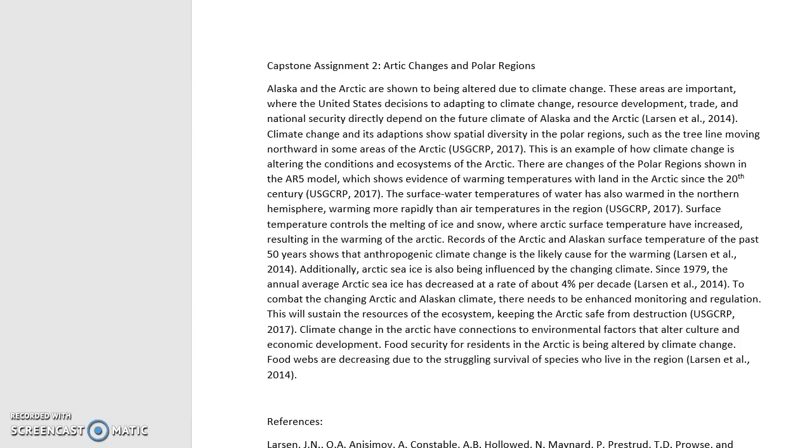Climate change and the Arctic have connections to environmental factors that alter culture and economic development. Food security for residents in the Arctic is being altered by climate change. Food webs are decreasing due to the struggling survival of species who live in the region.